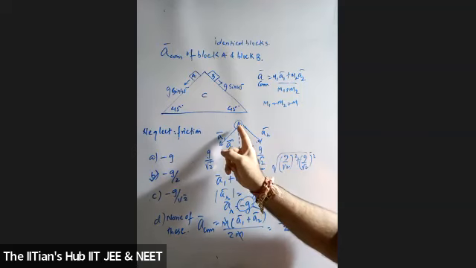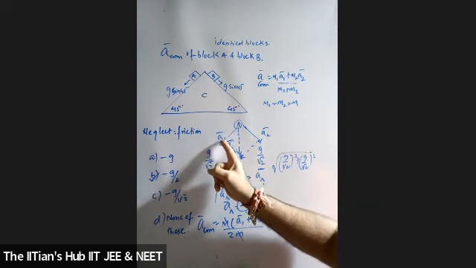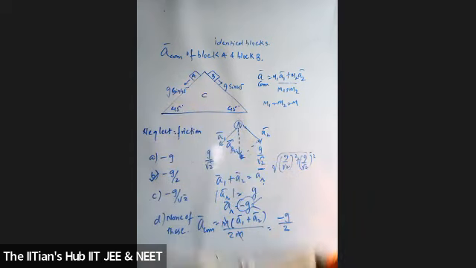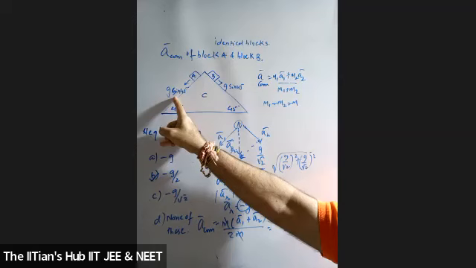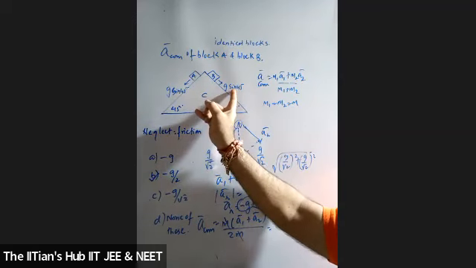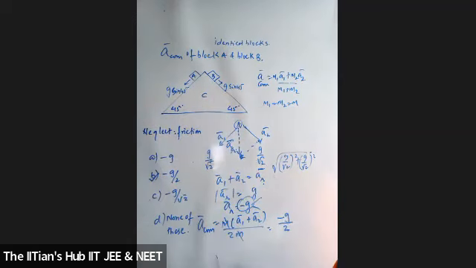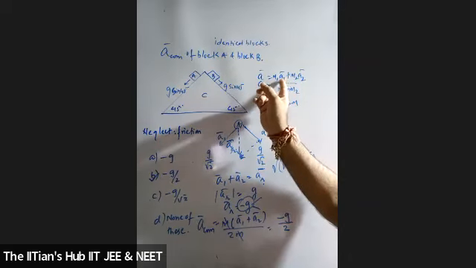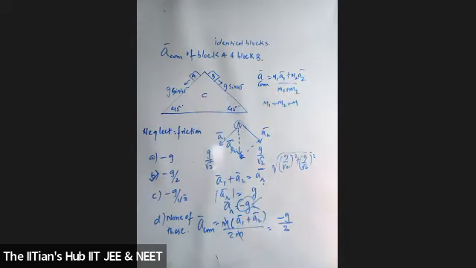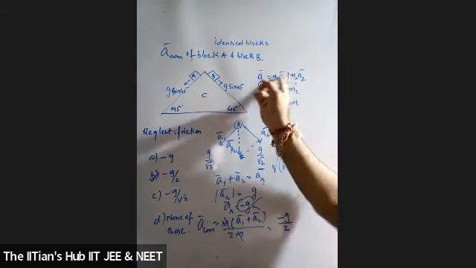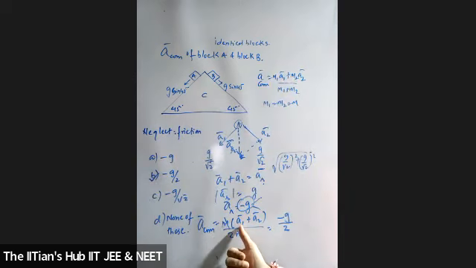ये ना मुझे बताओ, ये ब्लॉक A का एक्सेलरेशन क्या होगा down the inclined plane, कितना होगा? g sin 45, g by root 2. What is this also? g by root 2. Agreed. Yes. What's the formula for acceleration of center of mass? m1 a1 plus m2 a2 upon m1 plus m2. The two masses are same, so denominator will be 2m. यहाँ पे can I remove mass common? So bracket में what I'm going to get? a1 plus a2. Is this clear?